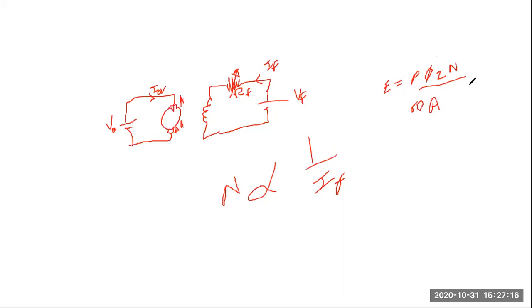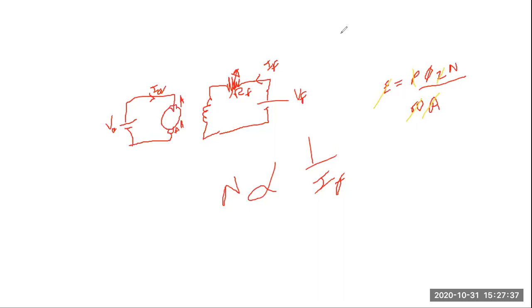This is the equation of the back EMF. Now suppose my back EMF is constant. A is the number of parallel paths, Z is the number of conductors, P is the number of poles, and 60 is also constant.